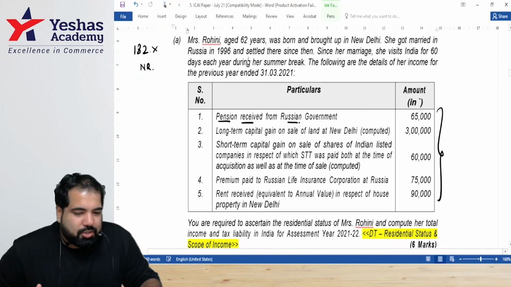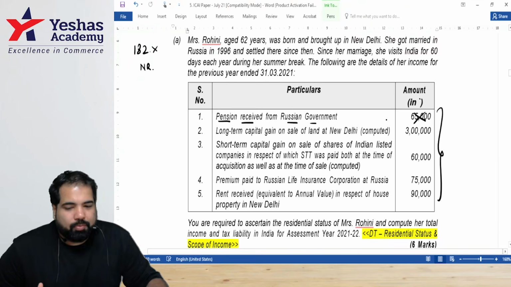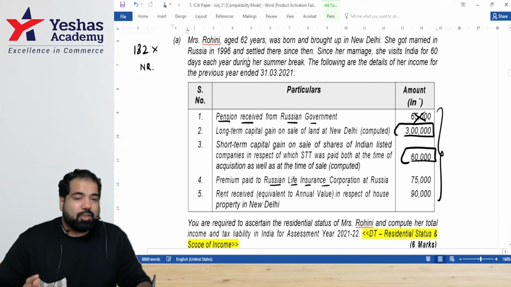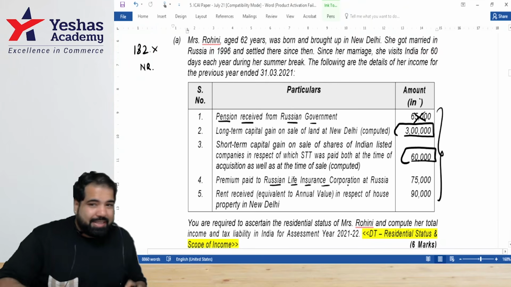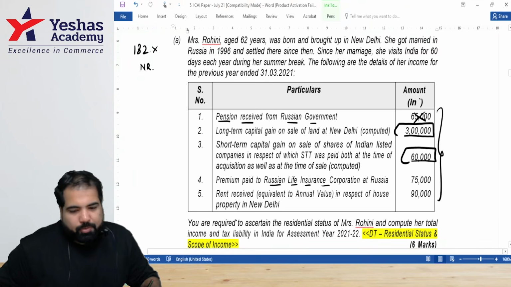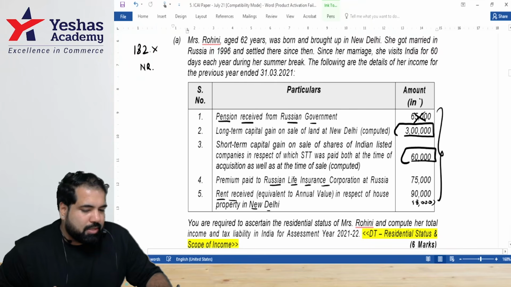Pension received from the Russian government. Any India connection? No. Long-term capital gain for sale of land in New Delhi? Yes. Short-term capital gain on sale of Indian shares? Yes. Premium paid to Russian Life Insurance Corporation. Guys, this is under a section called 80C, but we are clearly staying away from deductions. We are only going to gross total income. Rent received from a property in New Delhi? Yes, but minus how many thousand? 18,000, 30%. That is how many thousand?